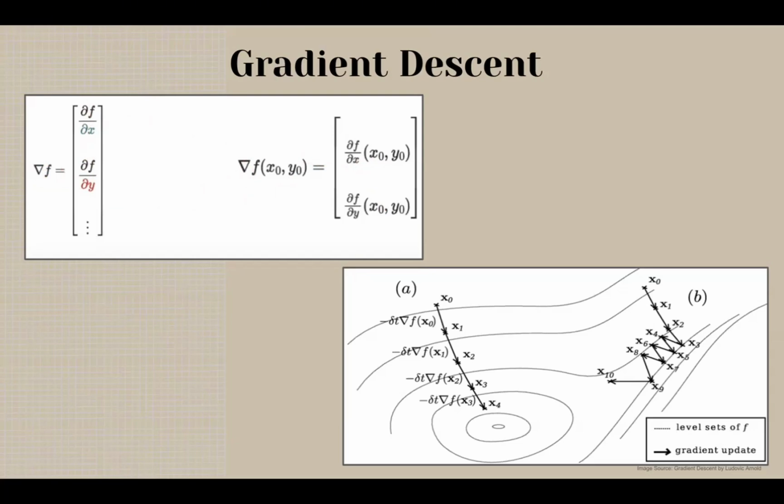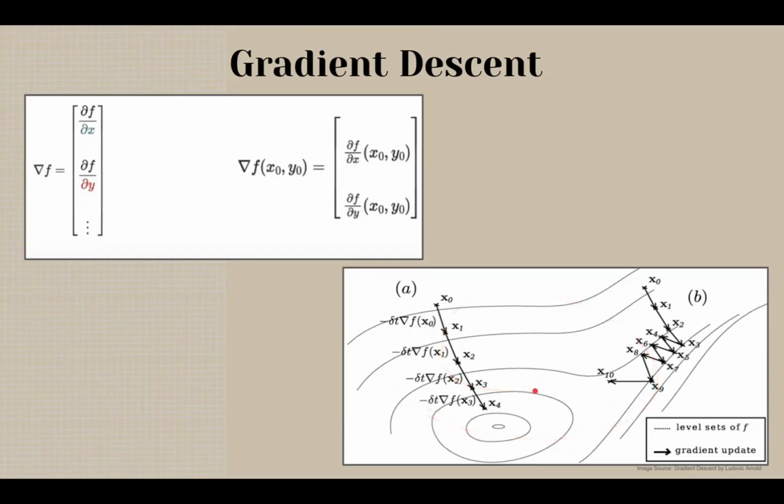Each component of the gradient tells us how much the function f is increasing in that particular direction, that is, with respect to x and y here. So naturally, in gradient descent, the goal is often to minimize a function, and in the case of machine learning models, this is going to be the loss function. So gradient descent is an iterative method to find the minimum point of a function.